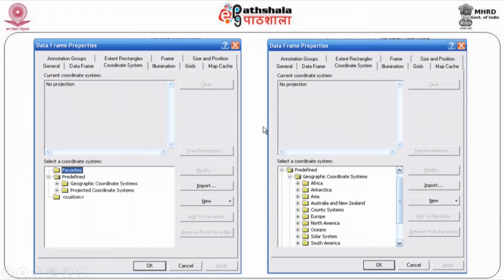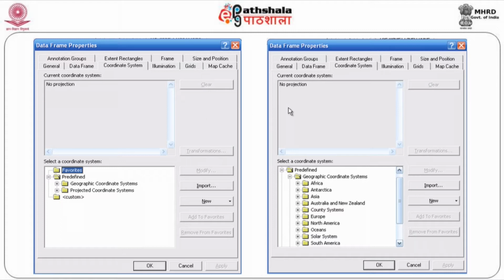Before going into the actual digitization, it is very important to set the data frame, because in the case of MapInfo it is not required. You could have just directly done that because the settings are like that always. But in the case of ArcInfo, it is very important that you go to data frame properties. These properties decide the frame or the bounds of your map, what is going to be displayed, for which you have various options.